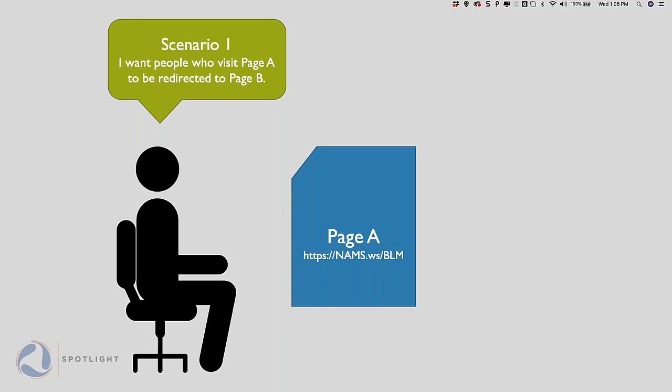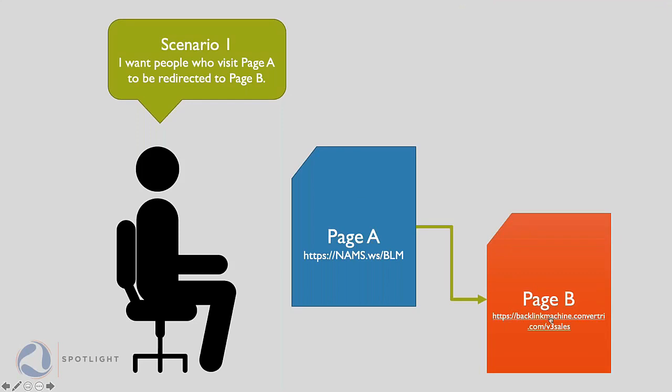Now, when you click that link, you're going to see something else. When you click on that, it goes to another page. And that page is this, page B: backlinkmachineconvertry.com/V3 sales. This is an affiliate product, and this is an affiliate sales page.